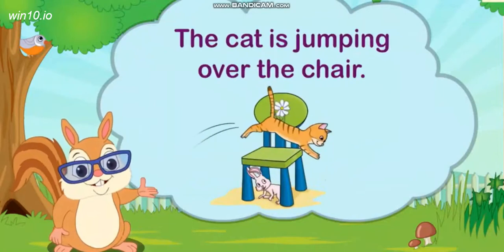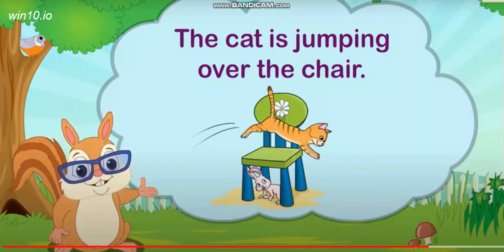The cat is jumping over the chair. Now students, look, when something passes from one side of something to the other, like the cat passing over the chair, it is not on it or under it, it is passing over it, then we use over.